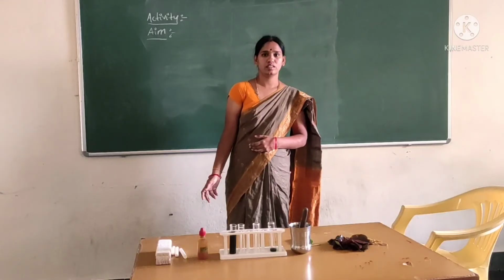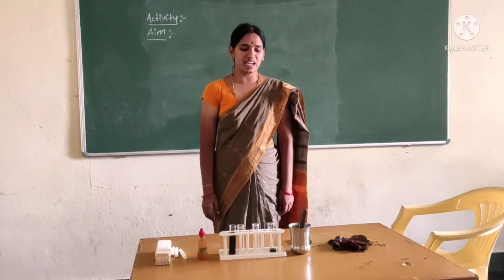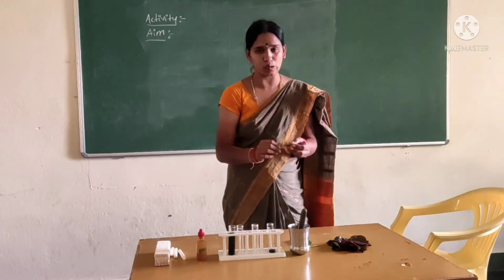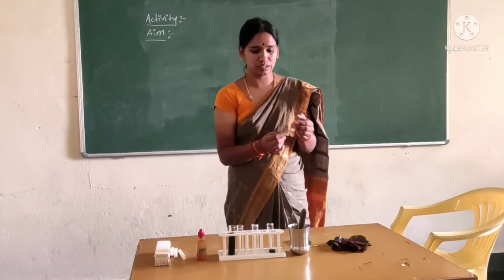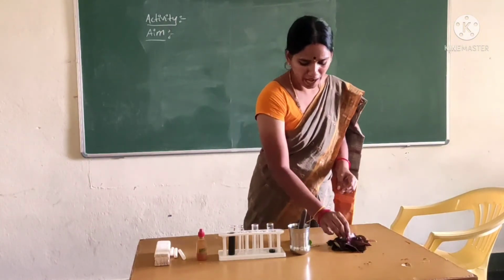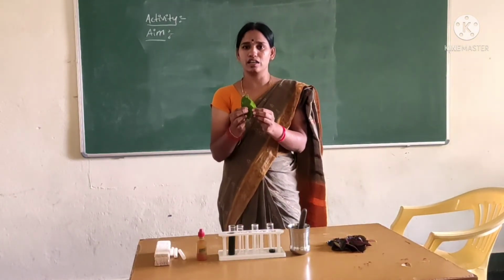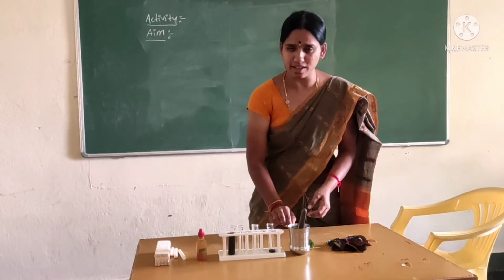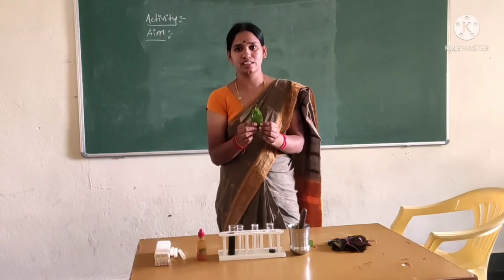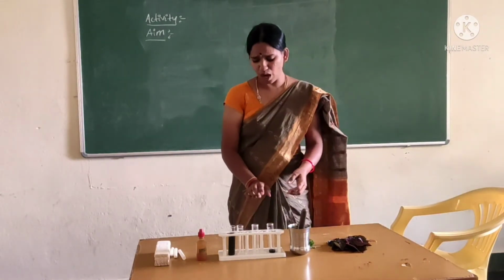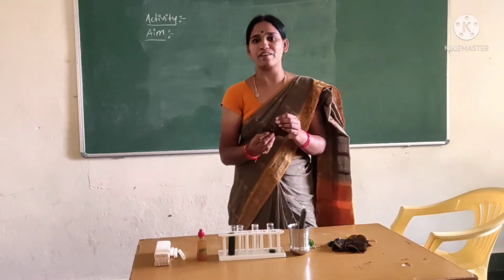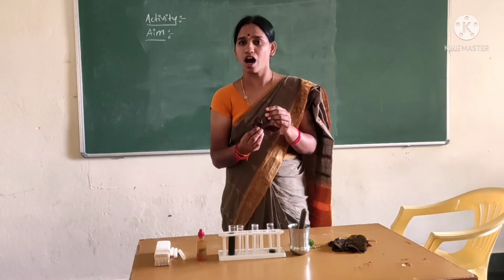Here, see, children, some plants have red color leaves, some have brown color leaves, and some have green color leaves. Already we know that green color leaves perform photosynthesis. Now, do brown and red color leaves also perform photosynthesis or not?